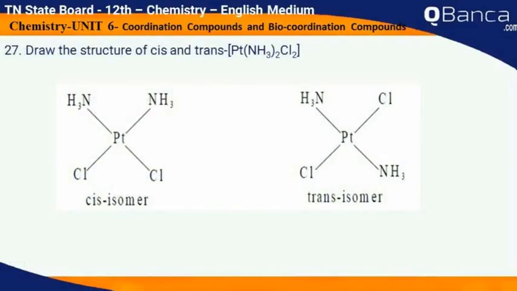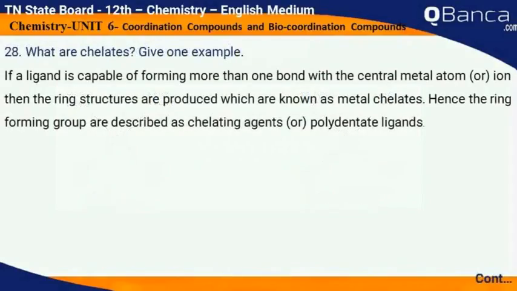Draw the structure of cis and trans [Pt(NH3)2Cl2]. [Pt(NH3)2Cl2] is a cis isomer where platinum is the central metal ion, and chlorine and NH3 are bonded to the platinum. In the trans isomer, the positions of chlorine and NH3 are interchanged.